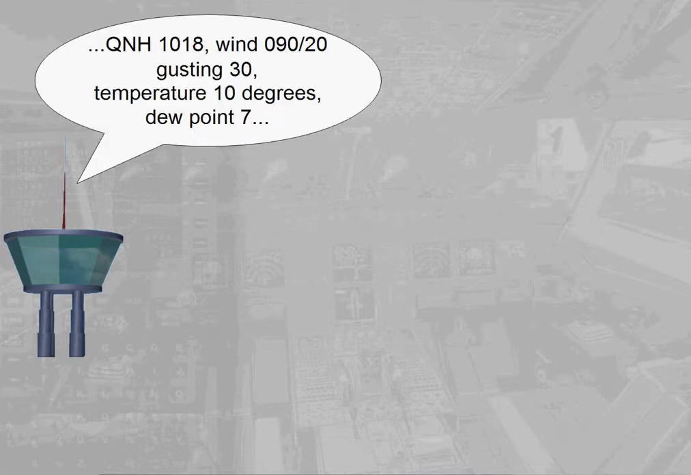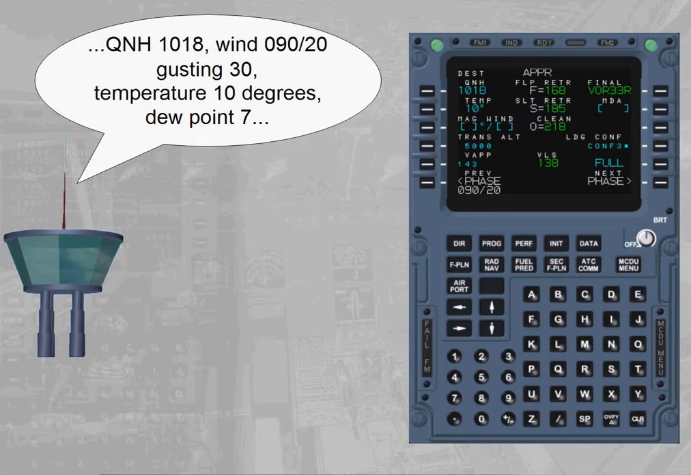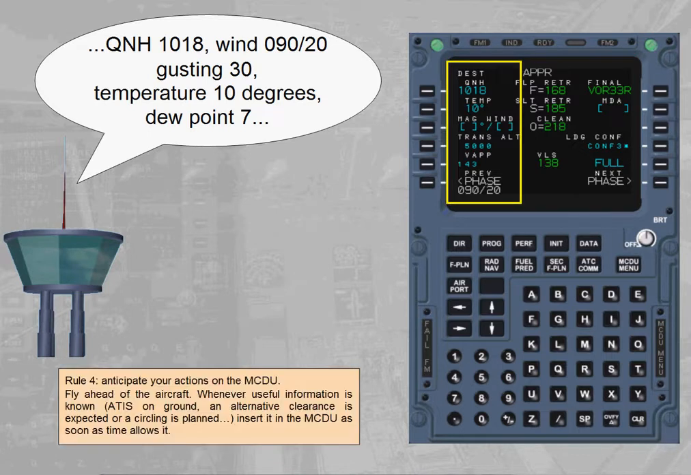Anticipate your actions on the MCDU. Fly ahead of the aircraft. Whenever useful information is known, such as ATIS on ground, when an alternative clearance is expected, or when a circling is planned, insert it in the MCDU as soon as time allows it.